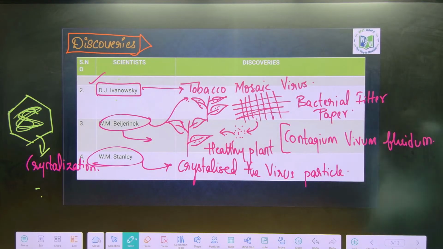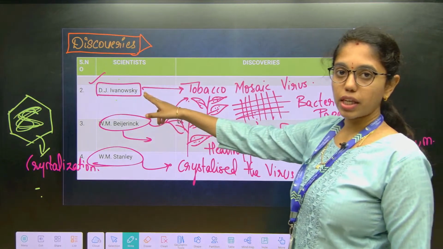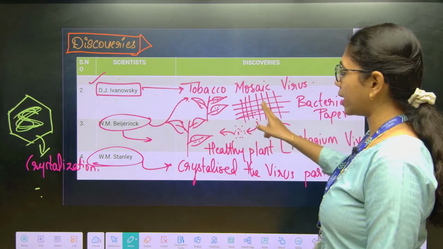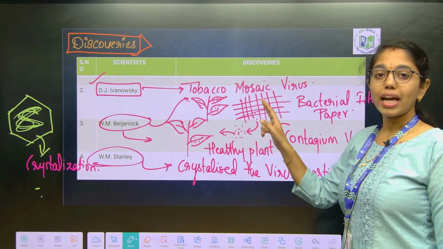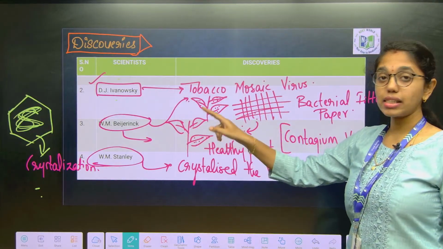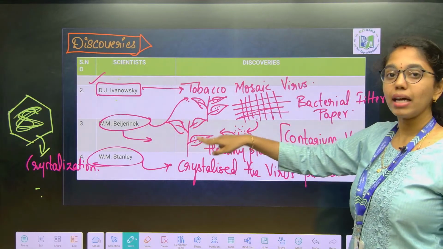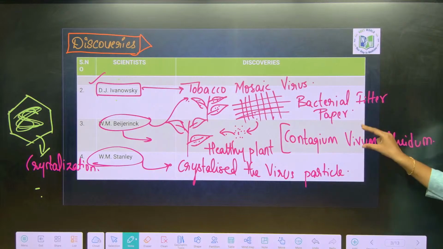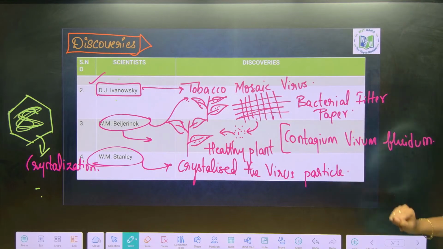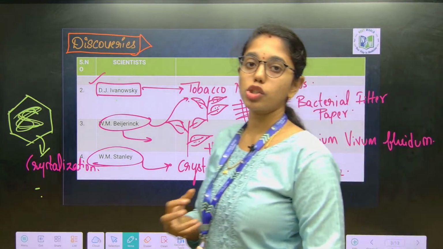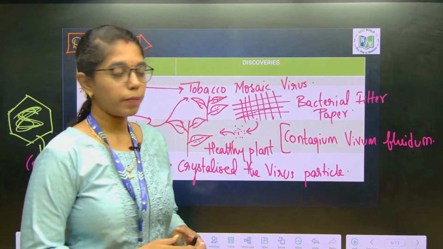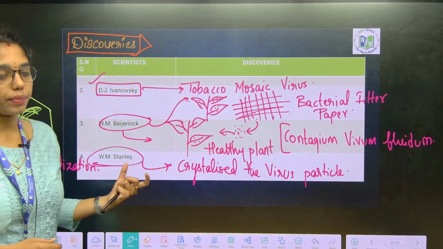The first person who identified tobacco mosaic disease is D.J. Ivanovsky. He passed it through bacterial filter paper, and next it is M.W. Beijerinck who has transmitted this fluid to a healthy plant and given the concept of contagium vivum fluidum, and then it is W.M. Stanley who has crystallized the virus particle. This is about discoveries that we have to learn.